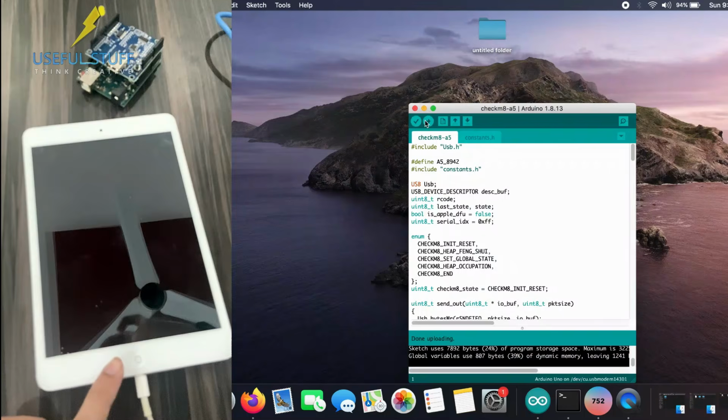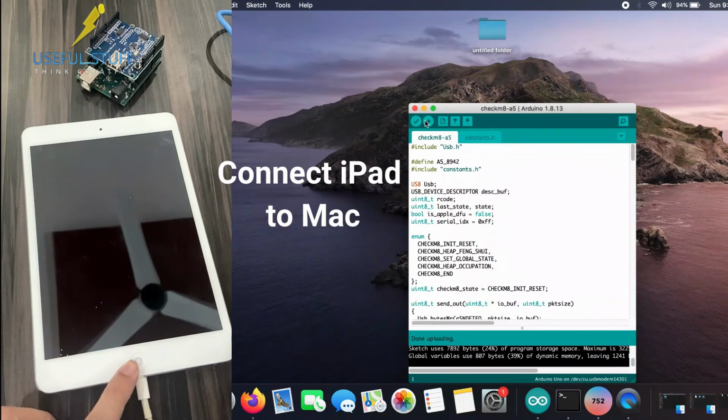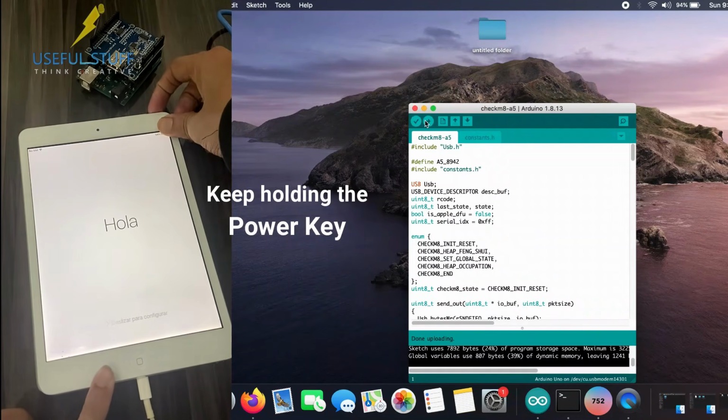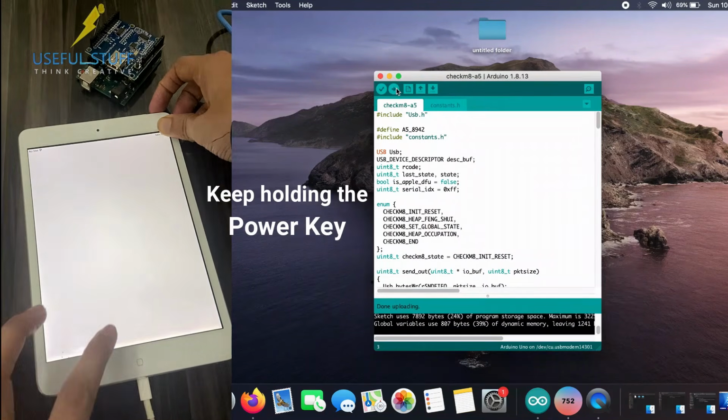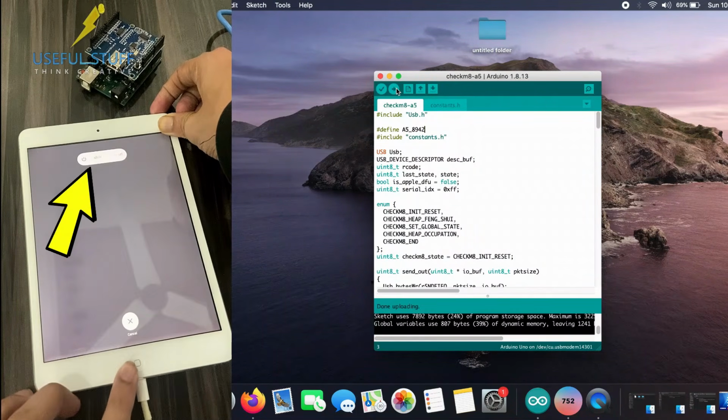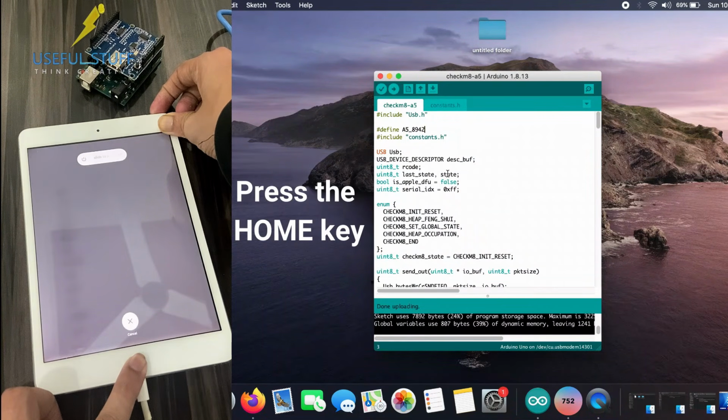So I have disconnected the Arduino, and now it's time to put my iPad into DFU mode. Before putting it into DFU mode, you have to connect your iPad with your laptop. Once your iPad has been connected, long press the power key, only the power key, and when the slide to power off option comes, press the home button.